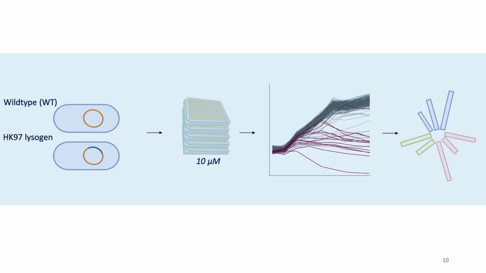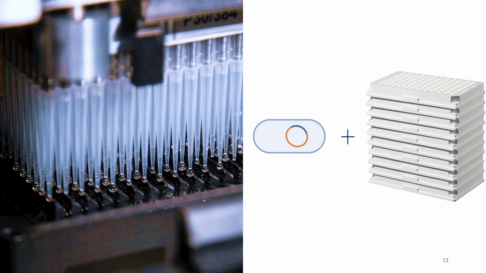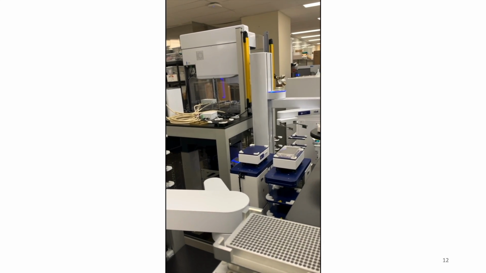First, a primary high-throughput screen is done with my two models, wild-type host bacterium E. coli K12, which does not contain a phage, and the lysogen, which contains a dormant phage. The two models are exposed to bioactive compounds at a single concentration, after which growth rates are measured and hits are identified based on growth inhibitions. We carried out a high-throughput screen where each assay plate contained one bacterial strain and the addition of a plate of bioactive compounds. There are a total of 4,000 bioactive compounds to test against my four strains. Compounds that cause a crash in just the lysogen model will be operating through the bacterial SOS pathway, resulting in phage-mediated effects. Here is what the screen looks like when it is fully operational.